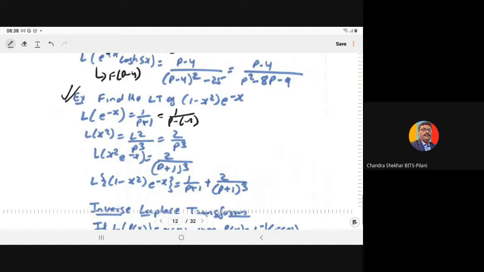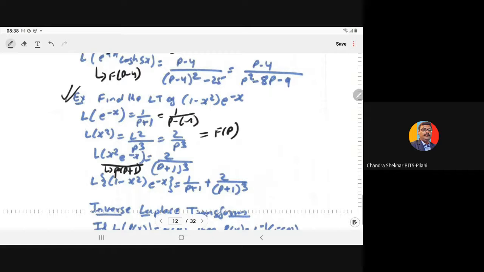And the Laplace transform of x square is factorial 2 upon p cube, or 2 upon p cube. So for the Laplace transform of x square e to the power minus x, if this is F(p), it becomes F(p plus 1), that is, 2 upon (p plus 1) cube.